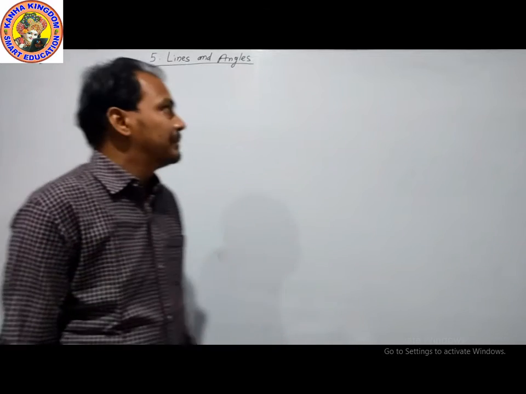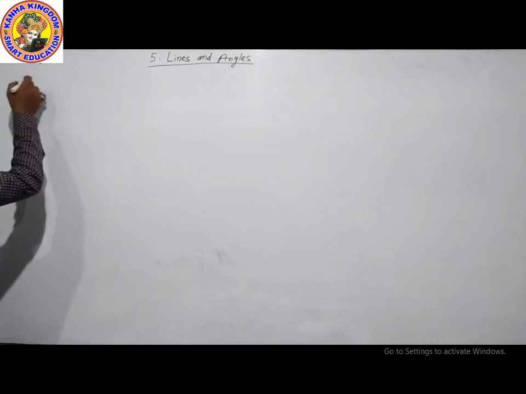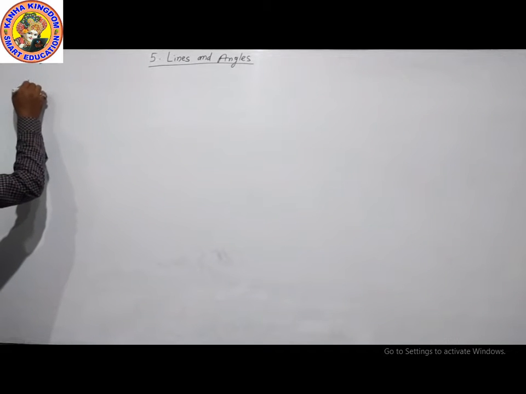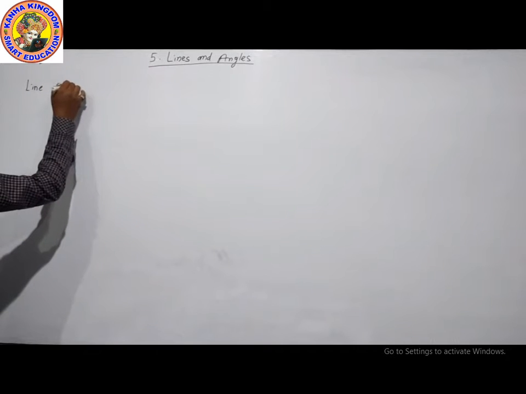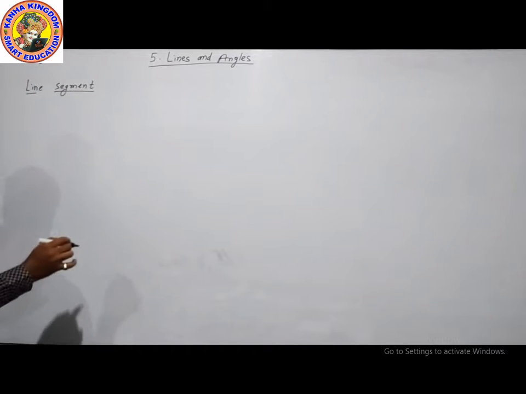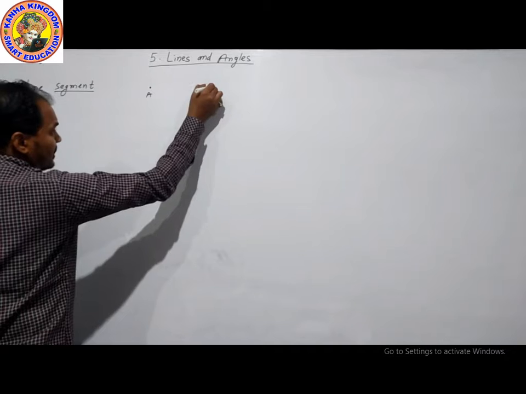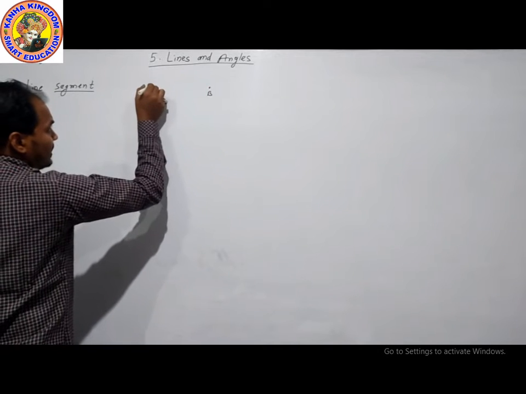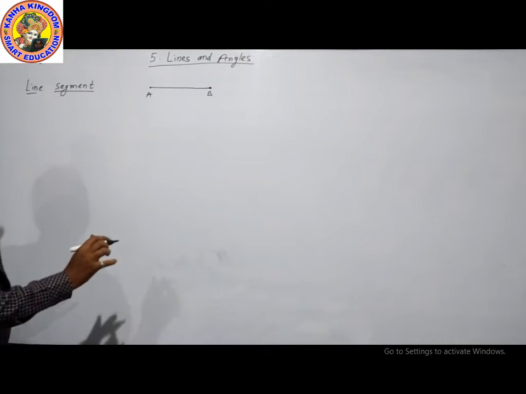Today our new chapter is chapter number 5, lines and angles. First of all, lines. Recall the previous class. The first definition of line is line segment. What is a line segment? If we directly meet 2 points, this is called a line segment.